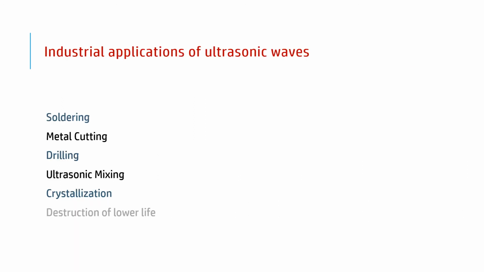Some more industrial applications of ultrasonic wave. Soldering and metal cutting. Ultrasonic waves can be used for drilling and cutting processes in metals. These waves can be used for soldering. In industries, ultrasonic waves are used for metal cutting, metal soldering, and metal drilling.